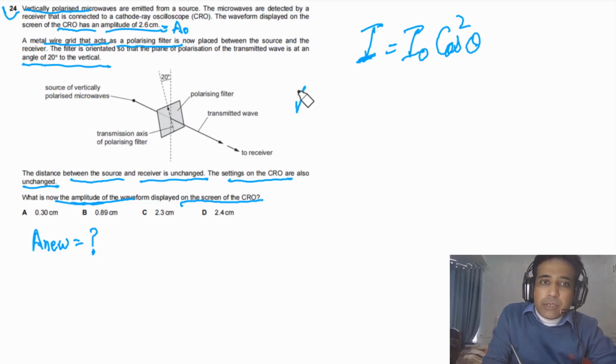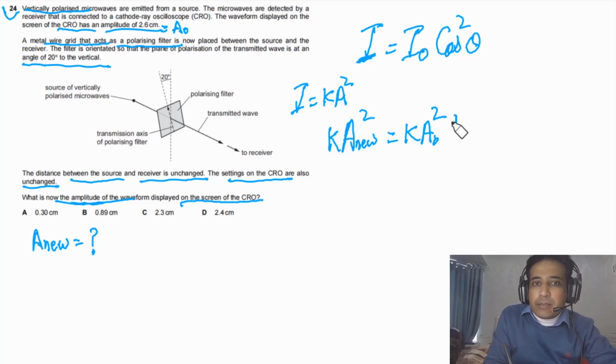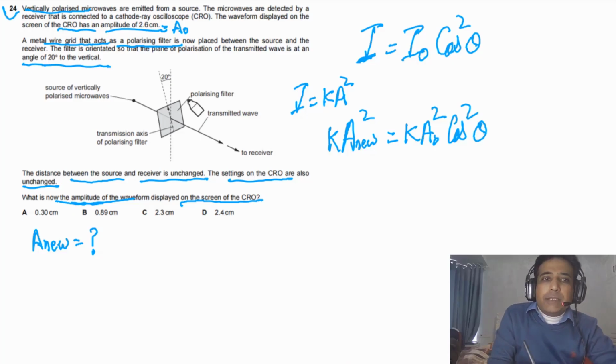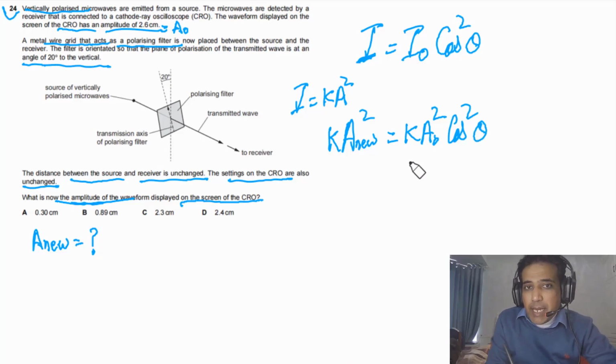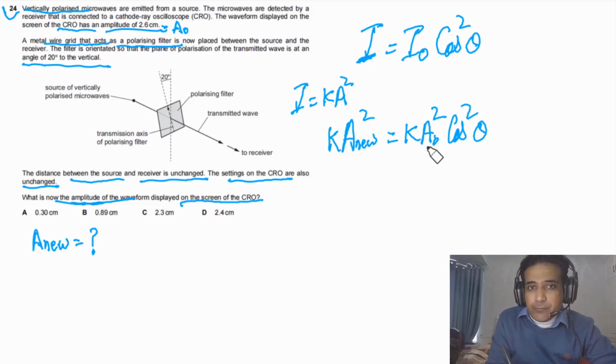But we also understand that intensity is equal to K times A square. Now we can replace I, so it will be new amplitude square times K, equal to K A naught square times cosine square of theta. Theta is the angle between light and the axis of the polarizing filter.